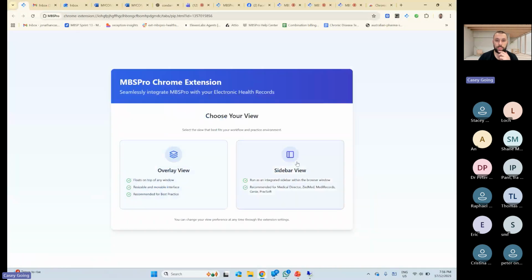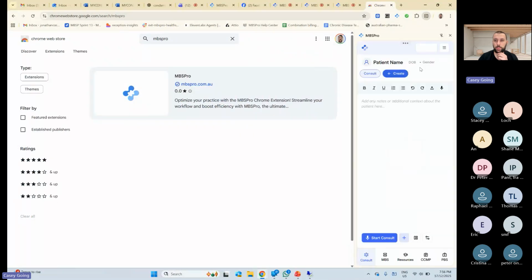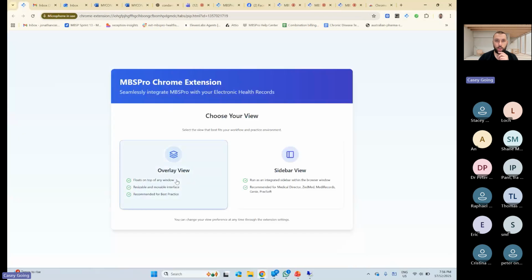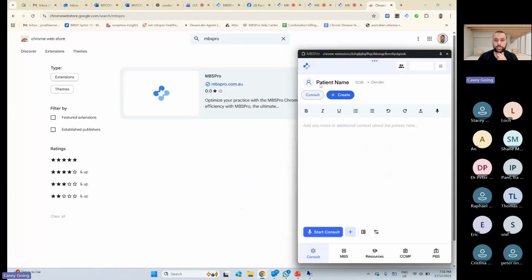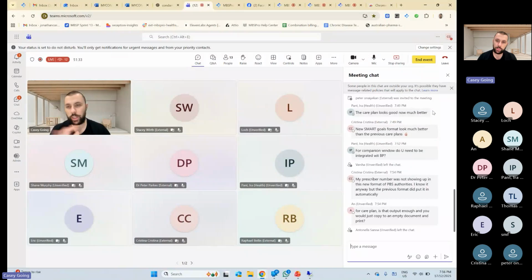And it looks like this. So you can utilize it as a sidebar. Whoops, that's my emails. Utilize it as a sidebar, or if we get out of it and click here again, we can utilize it as an overlay. And that works well. So that's the one that we've got. Otherwise, Companion Window, either or is perfectly fine. Don't need to be integrated.